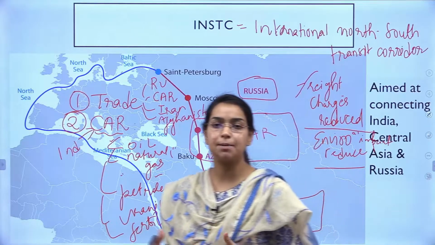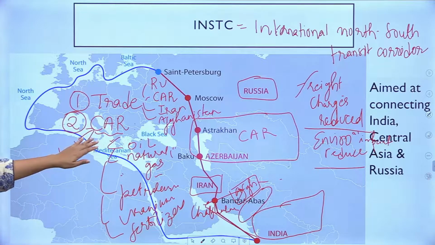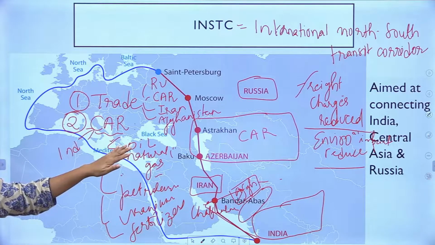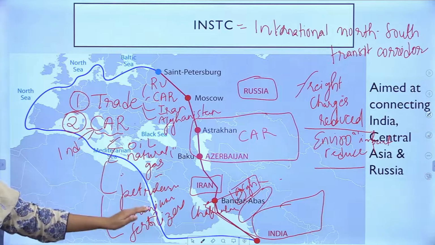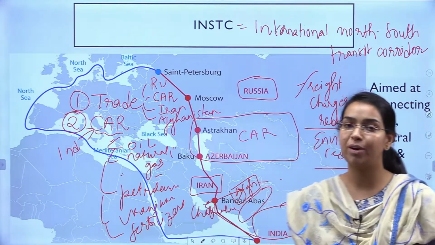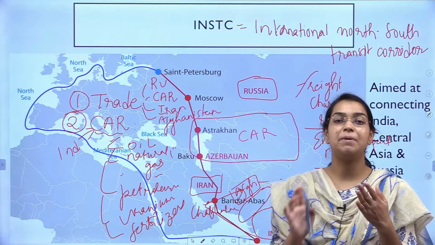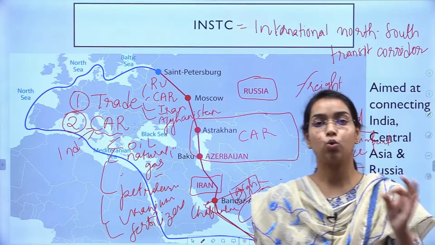So there are multiple minerals or resources that are provided by this area of Central Asia, right? India is already importing all these things, but if we have better connectivity, obviously the movement of these goods will be more, it will be faster, it will be cheaper, and it will be quicker.